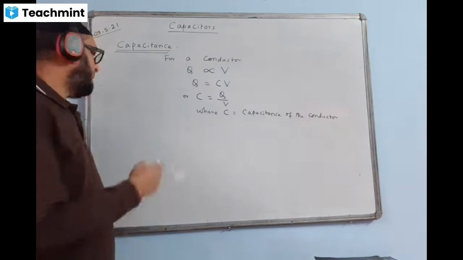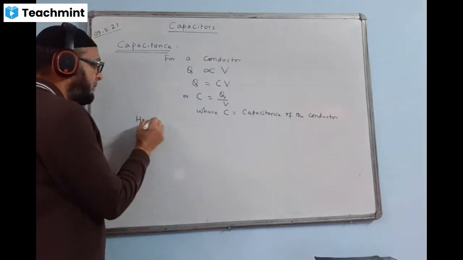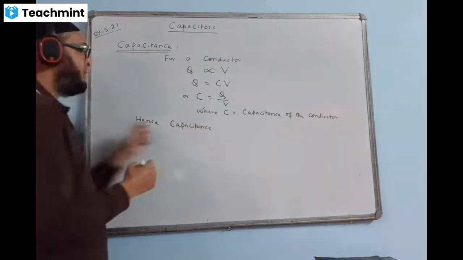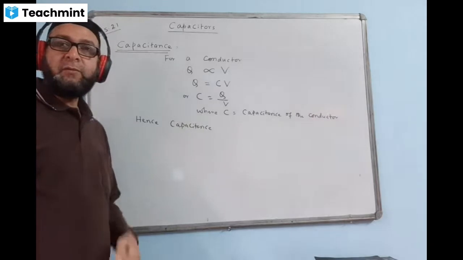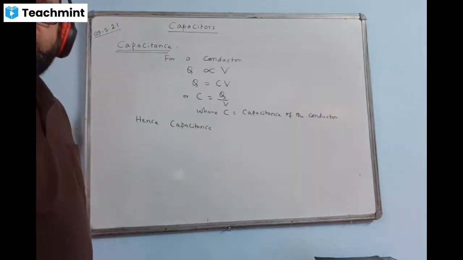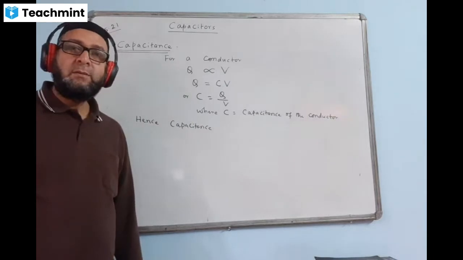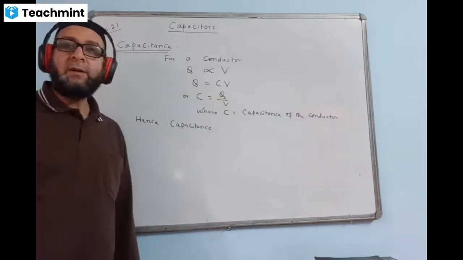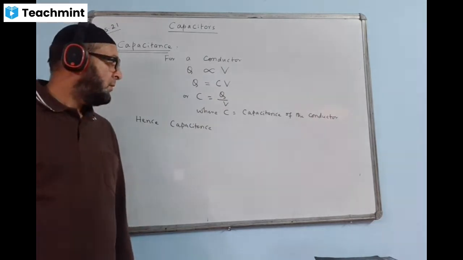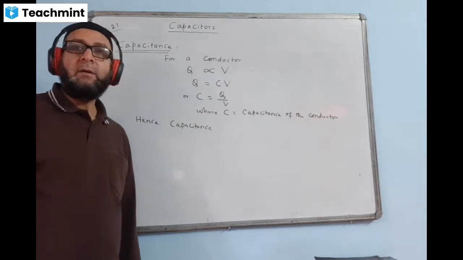Now we'll give the definition. Hence capacitance is the ratio of charge to the potential of a conductor.